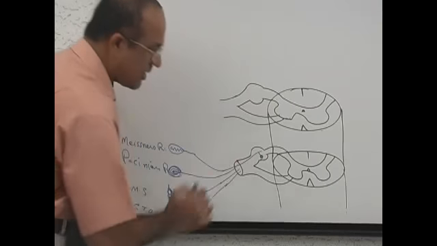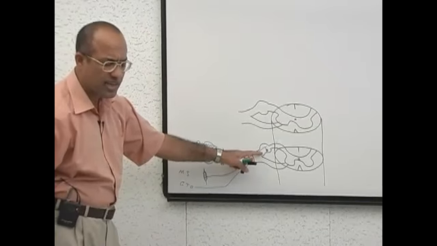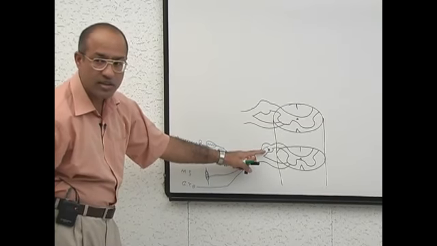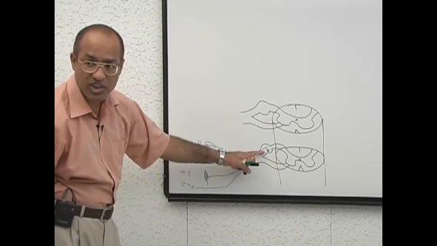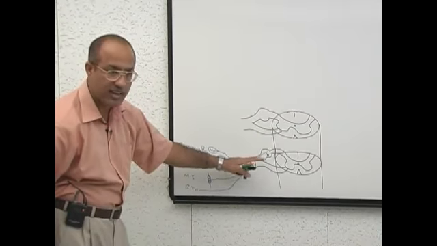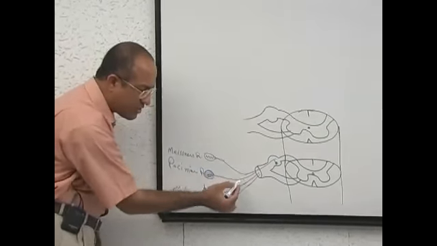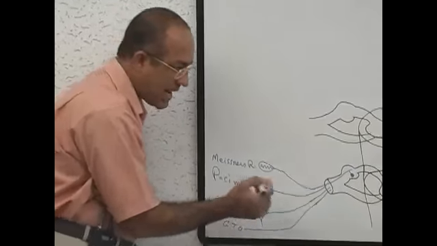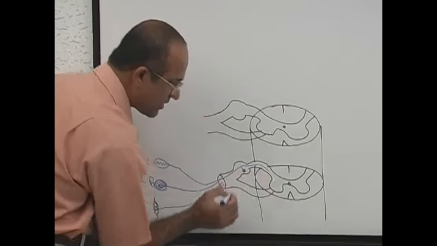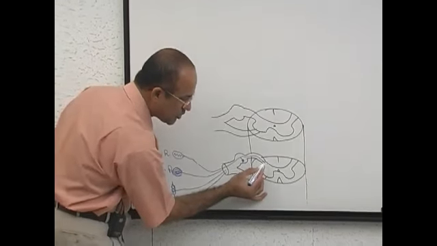This is the cell body. Dorsal root ganglion is having the cell bodies of first order neuron. First order neuron means the neurons which are first in the chain of sensory system. So their cell bodies are in dorsal root ganglion. And from here their peripheral process is going to the receptors, and their central process is going to the central nervous system. There it divides into lateral root, we'll talk about later, and it also divides into medial root.